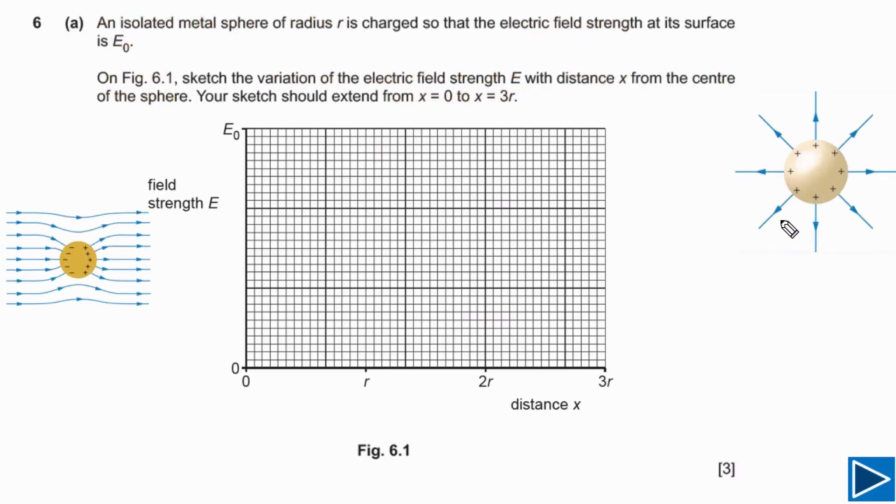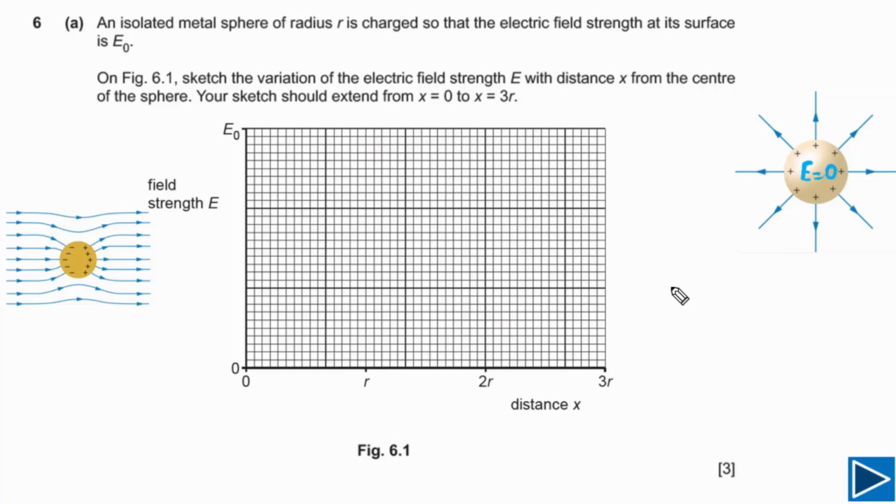First of all, let's try to understand how the electric field of metal sphere looks like. If you look at this metal sphere, you can see there is electric field that is outside of the metal sphere, but there is no electric field line inside this metal sphere. This is simply telling us that there is no electric field inside metal sphere. Later we will discuss why there is no electric field inside metal sphere. First of all, let's try to look at the electric field outside of the metal sphere.